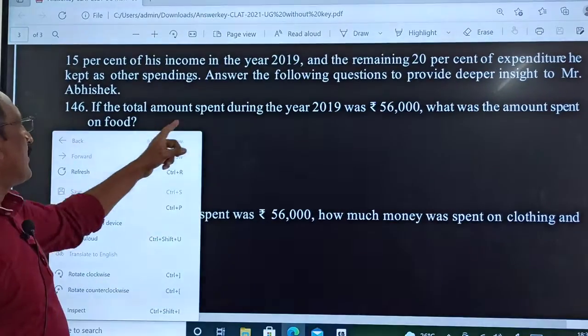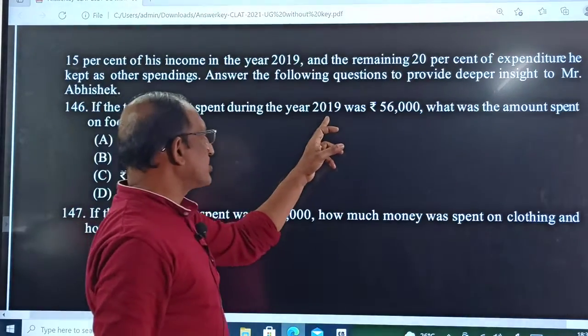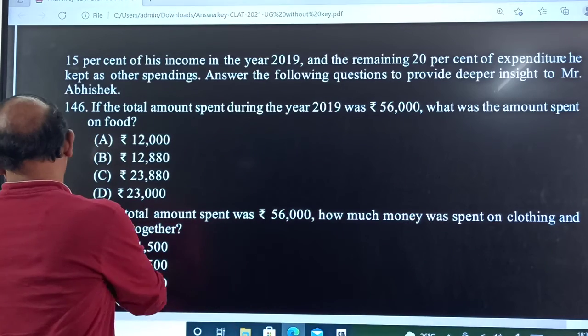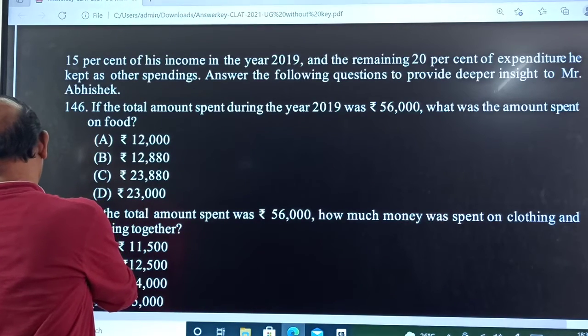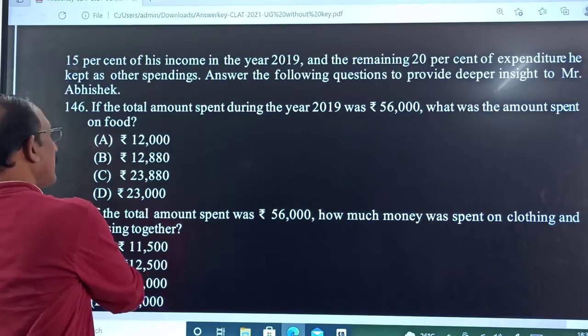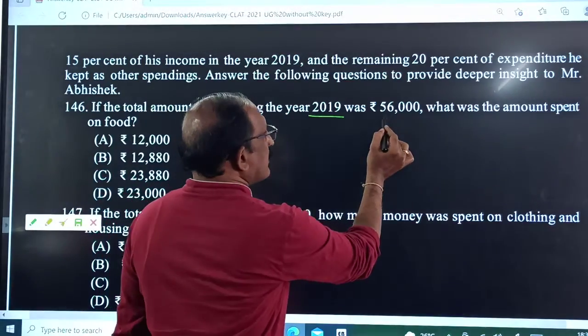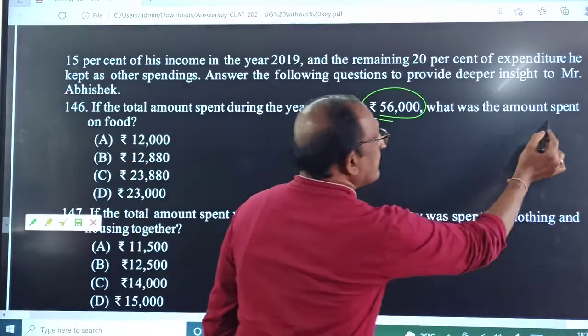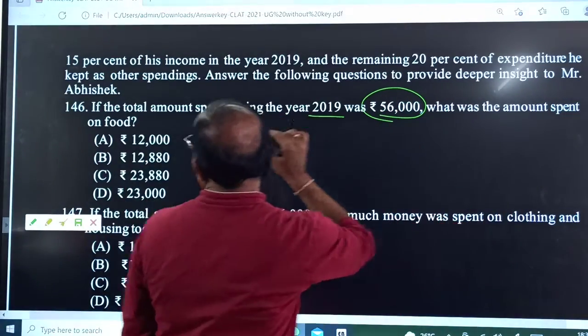If the total amount spent during 2019 was 56,000, what was the amount spent on food?